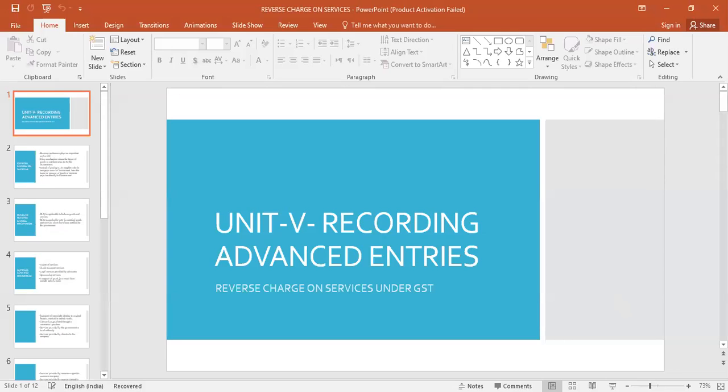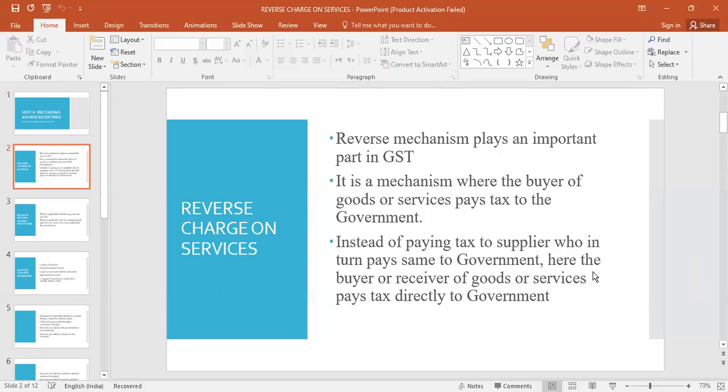So actually, what is reverse charge? What is reverse charge? Now, there is a transaction between the seller and buyer. Seller is called supplier and buyer is called recipient. Suppose you are selling the services or goods, you are called supplier. And the person who receives the goods or services is called recipient or buyer.